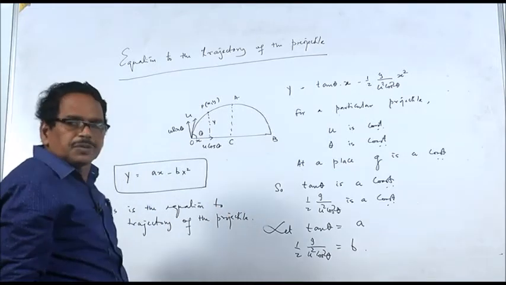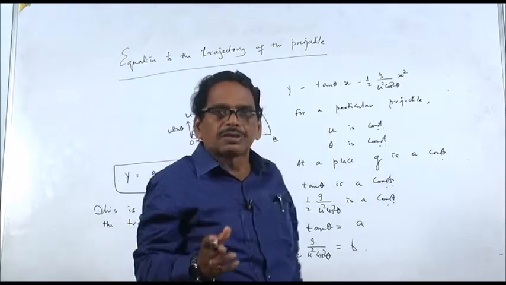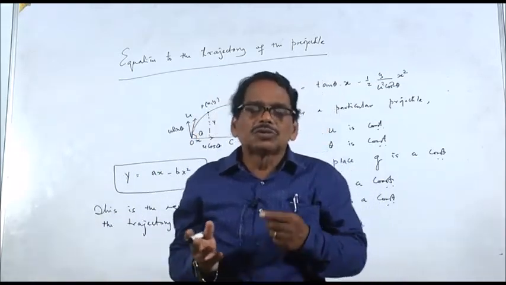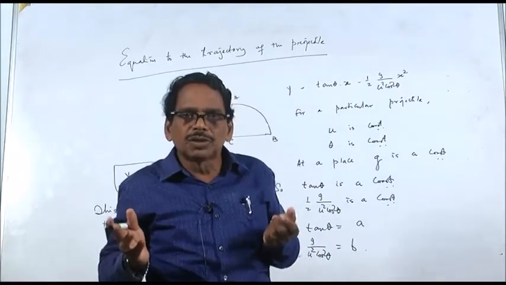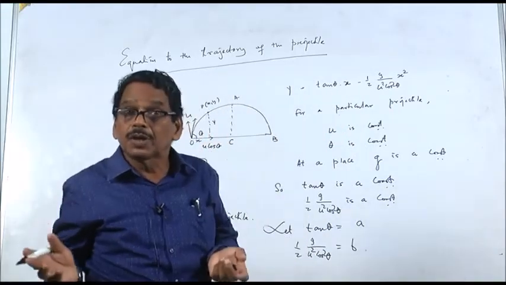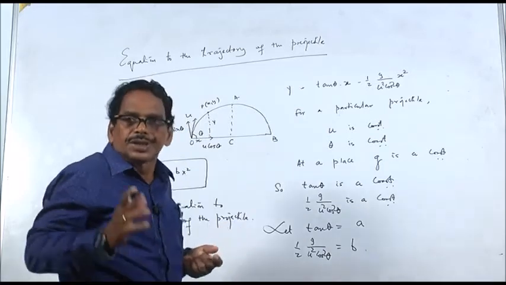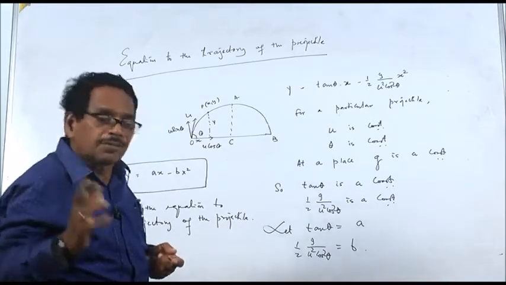Y is equal to ax minus bx square. What type of equation is this? There is the equation to a straight line, to a circle, to a parabola, to an ellipse, to a hyperbola. So what is this equation? This is the equation to a parabola.